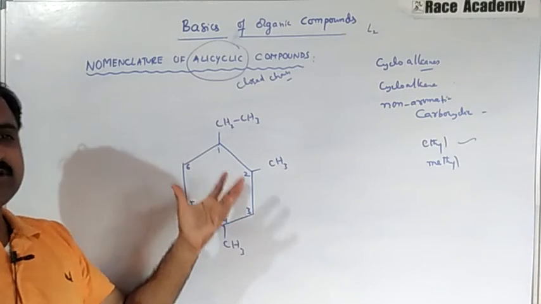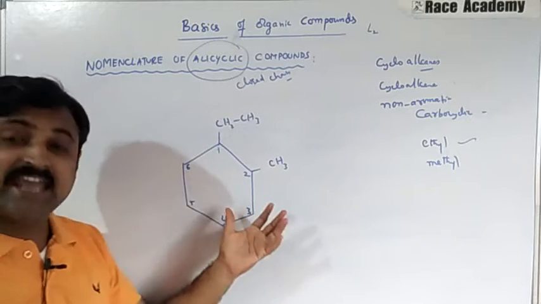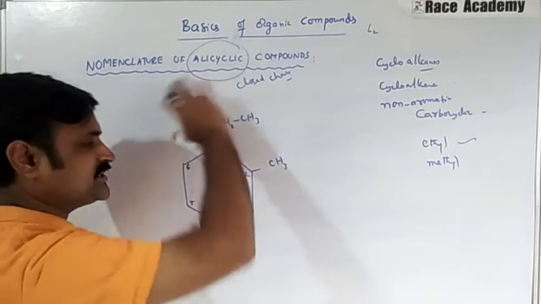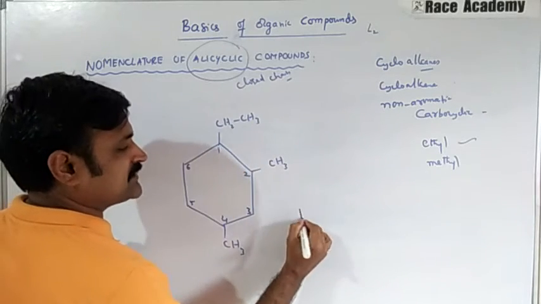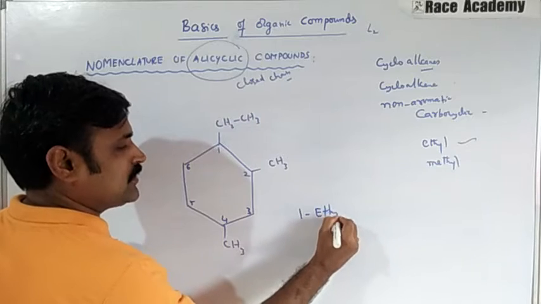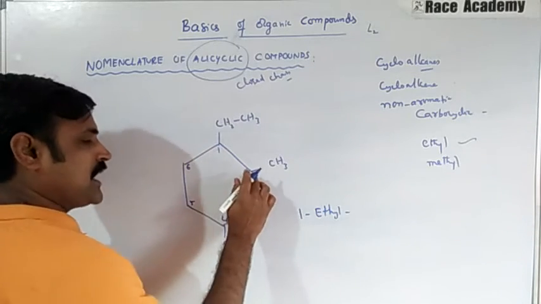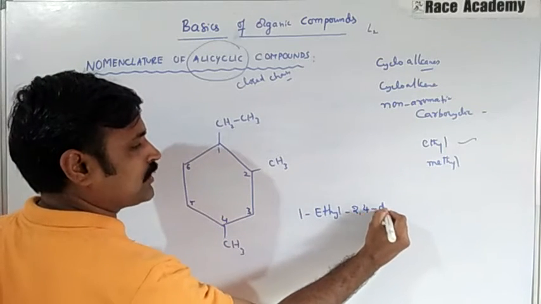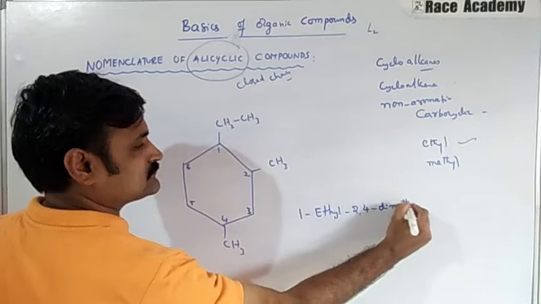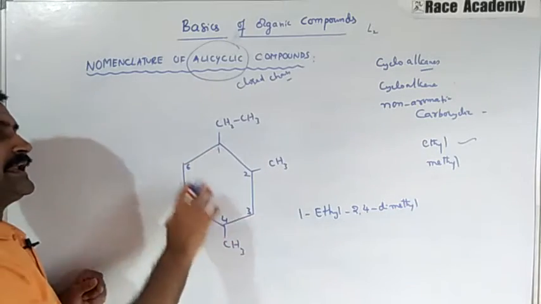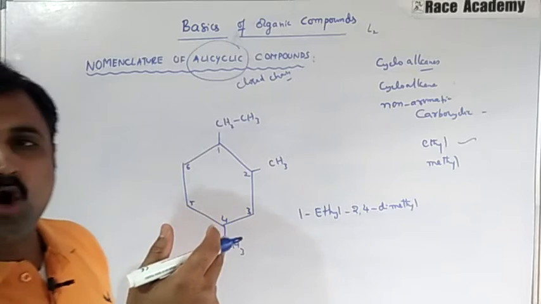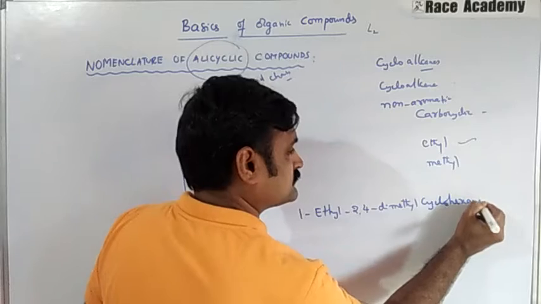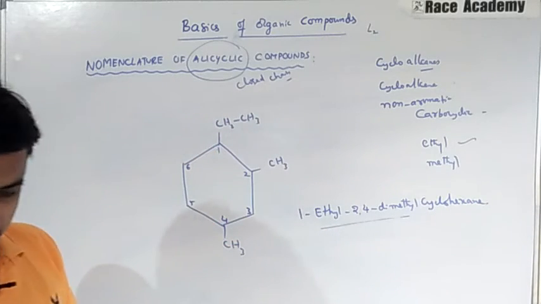When naming this compound, at the first carbon we have ethyl, so I will write 1-ethyl, and at the second and fourth carbons we have methyl, so we write 2,4-dimethyl. The rest is cyclohexane. So this is the name of this compound.